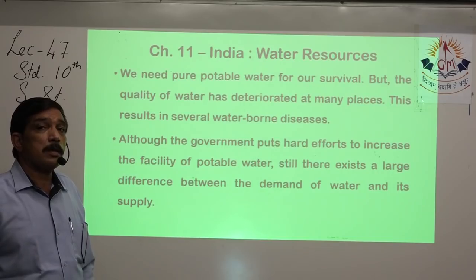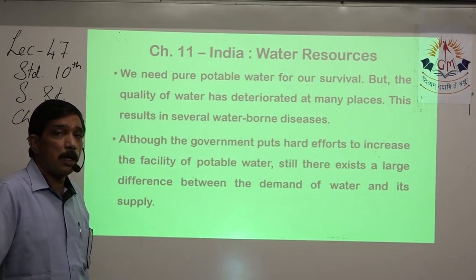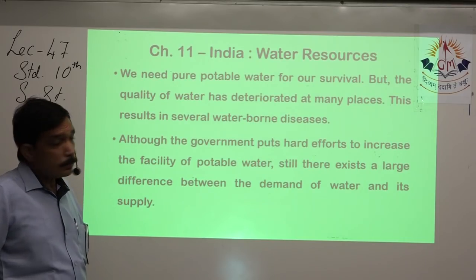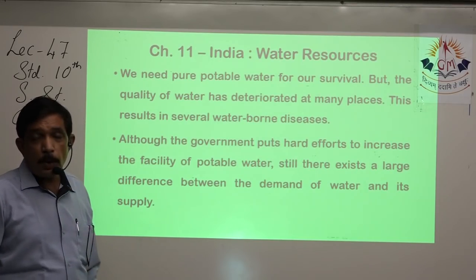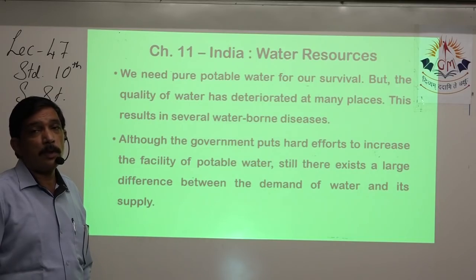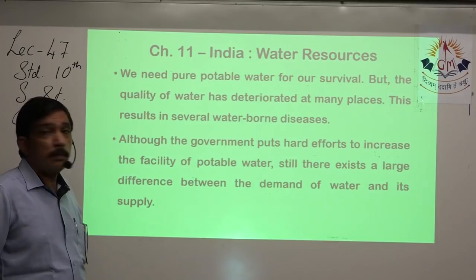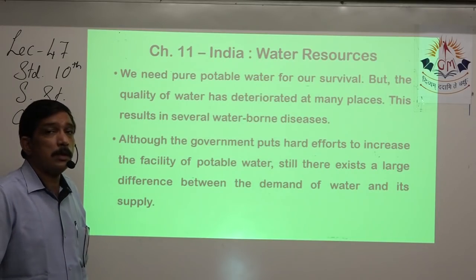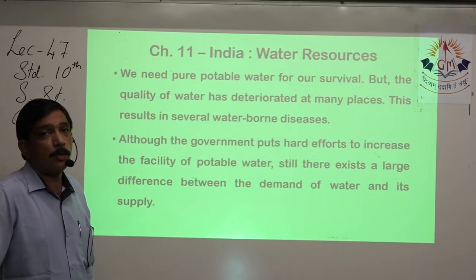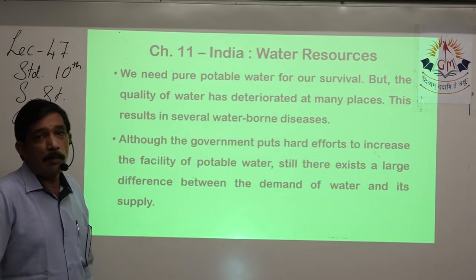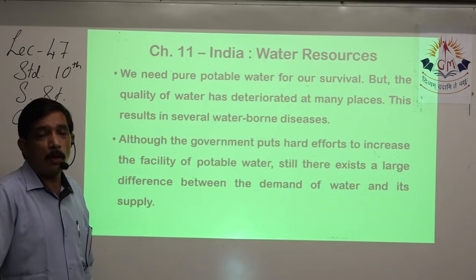Many parts, for example Rajasthan, southern parts, and central India, face quite a lot of water crisis. What we need is pure, potable, that means safe, germ-free drinking water for our survival. But the quantity and quality of water is deteriorating, going from bad to worse at many places, and because of that waterborne diseases also spread.